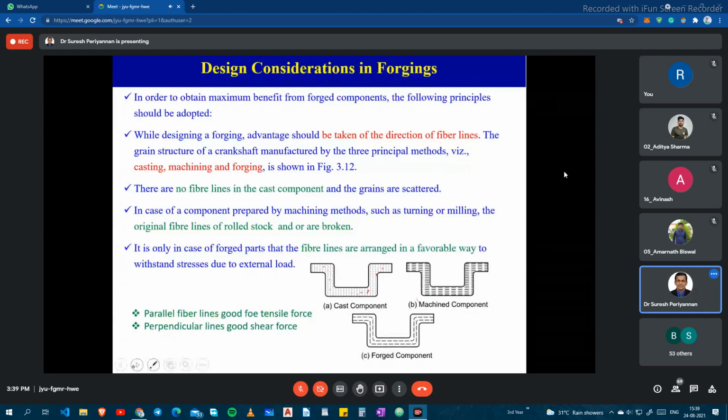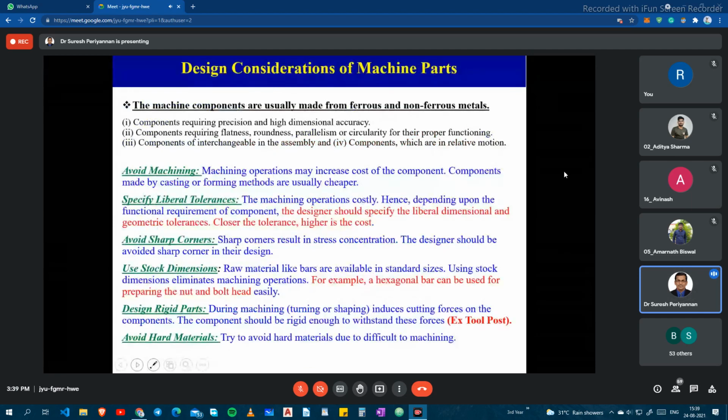Okay. Now, design considerations for machine parts: avoid machining. The machine components are usually made from ferrous and non-ferrous metals. See here, the components require precision and high dimensional accuracy. First point. The second point, while making the components, require flatness, roundness, parallelism or circularity for proper functioning, right?